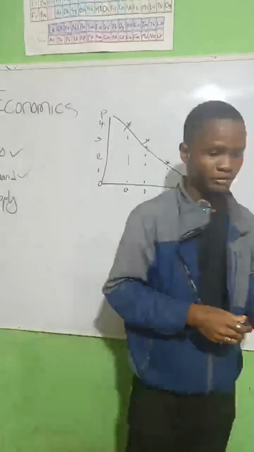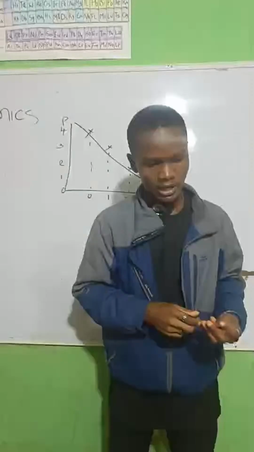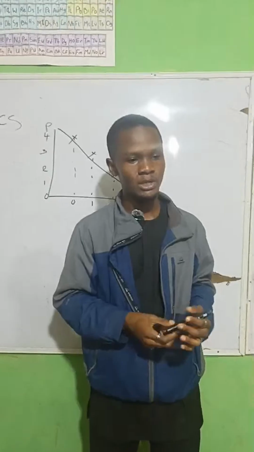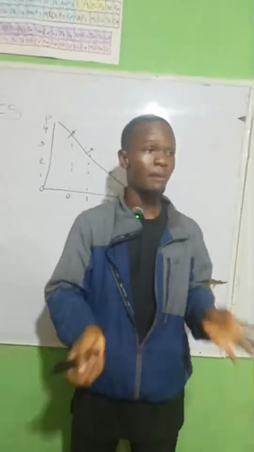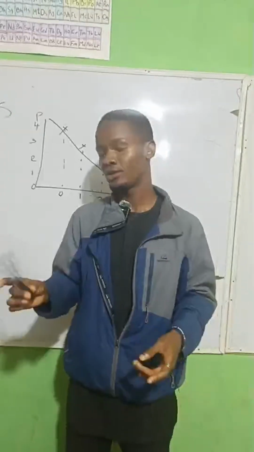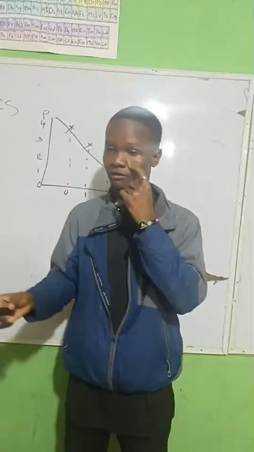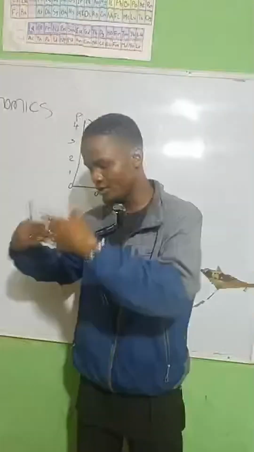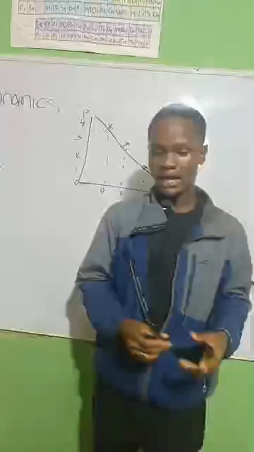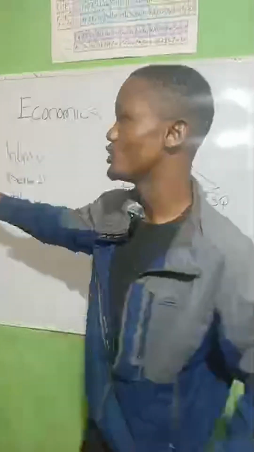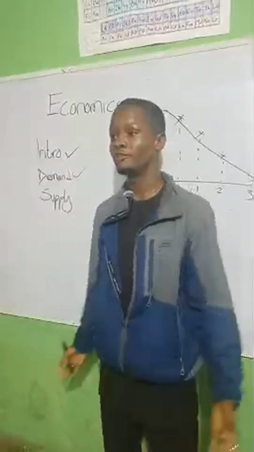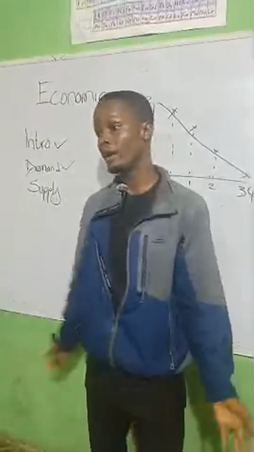How to set your question? Okay, Mr. A was consuming certain units of a particular commodity, but Mr. A's income increased from 150 to 200 naira. I'm just trying to come up with a question in my head. How do you explain this change on the demand curve? Okay, let's say Mr. A was consuming just 10 units of water monthly on a fixed income of 150 naira. The pure water was 1 naira per unit.